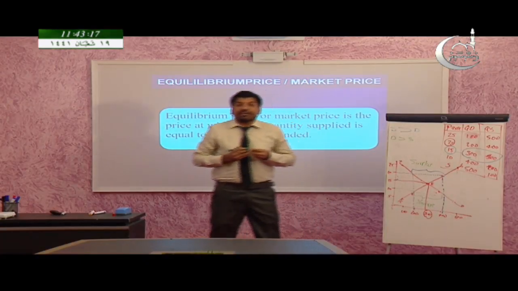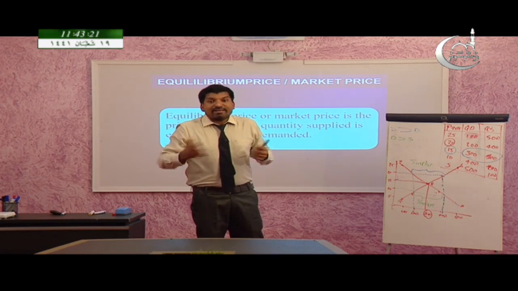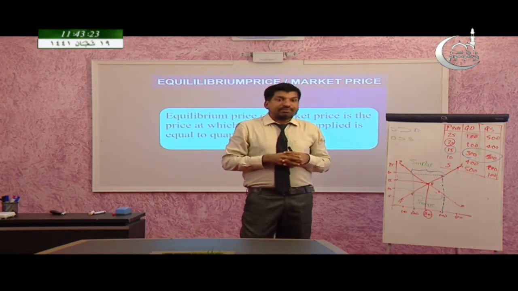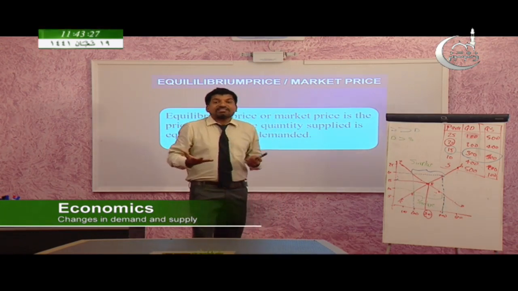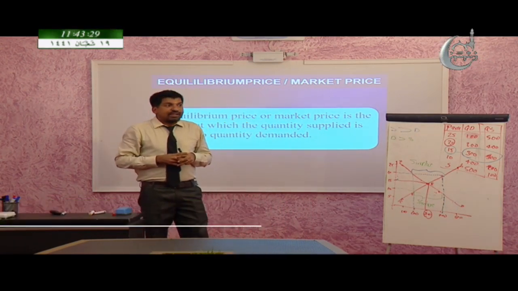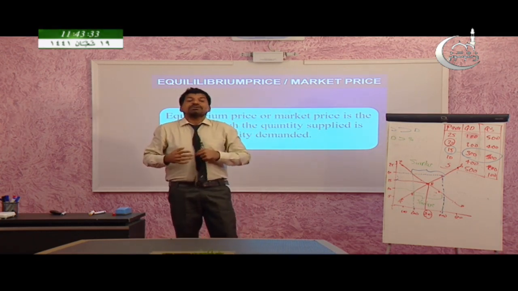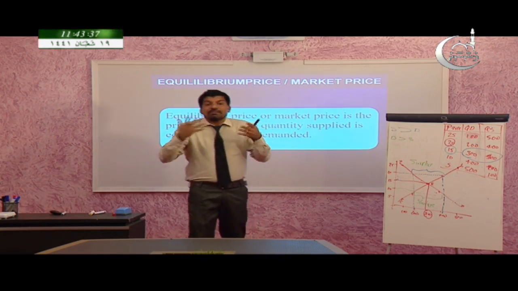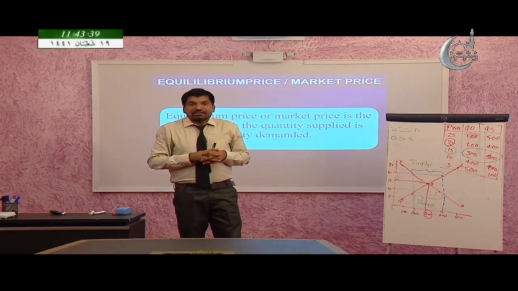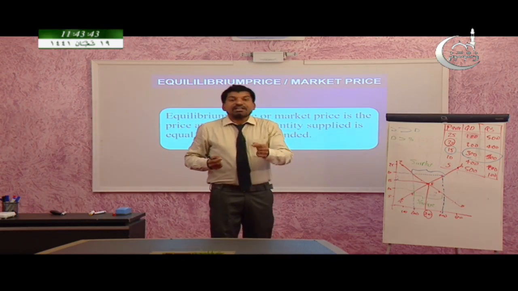Shortage means, what's the meaning of shortage? Shortage is the situation where demand exceeds the supply. Surplus is the situation where supply exceeds the demand. And if there is a shortage, the producers know that the consumers are running for the product. So what will they do? They will try to increase the price.